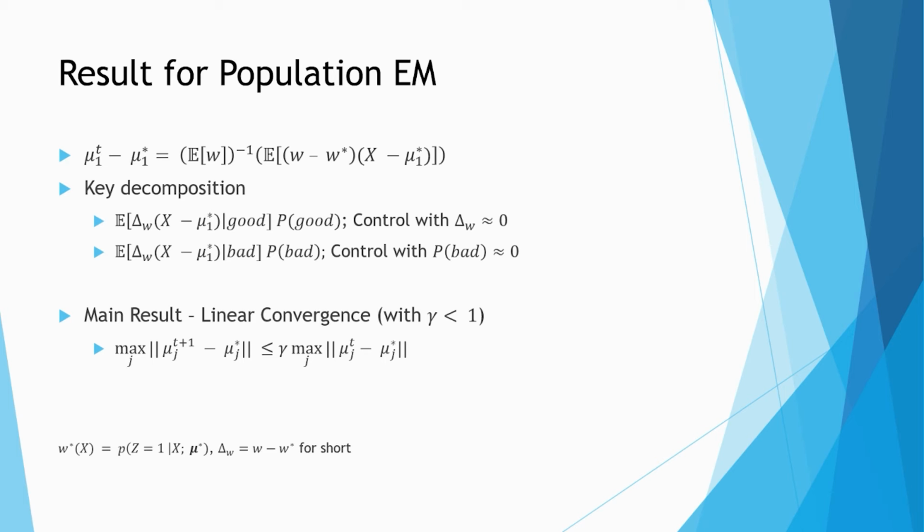This is in fact a standard proof strategy for bounding some expectations, and therefore this idea, even though it is widely used, has often been overlooked. But this is indeed the key idea to analyze the EM algorithm in a well-separated regime. As a result, we can get a linear convergence toward the true parameters.